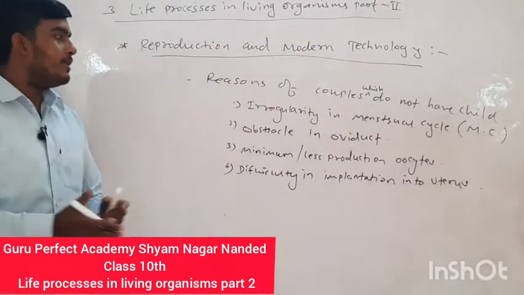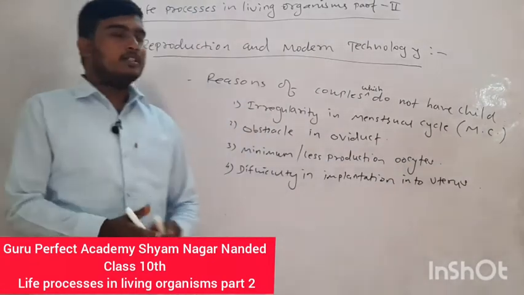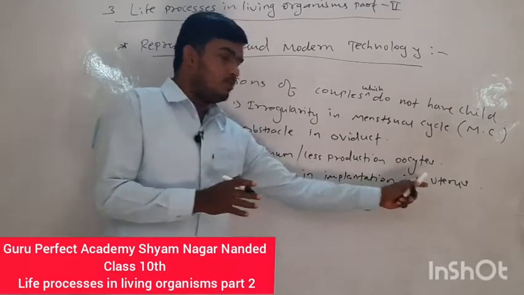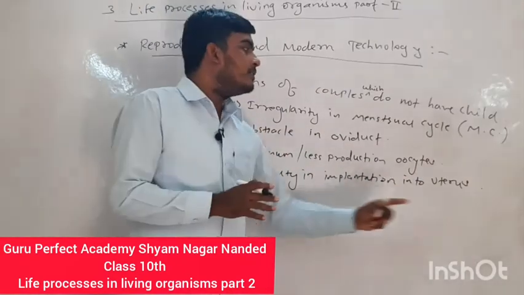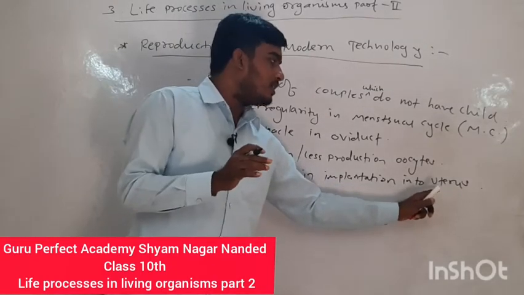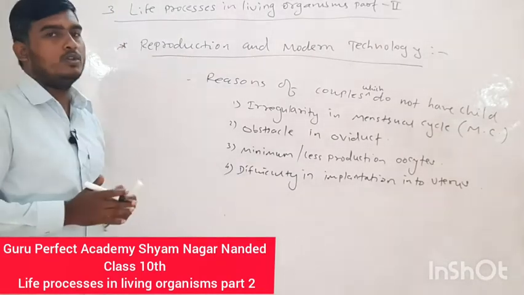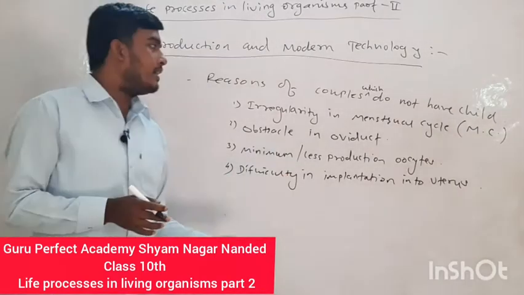Whose implantation? The embryo's implantation into the uterus. During implantation, the woman has difficulties, and her uterus is unable to implant the embryo. So these are some reasons due to which they do not have a child.